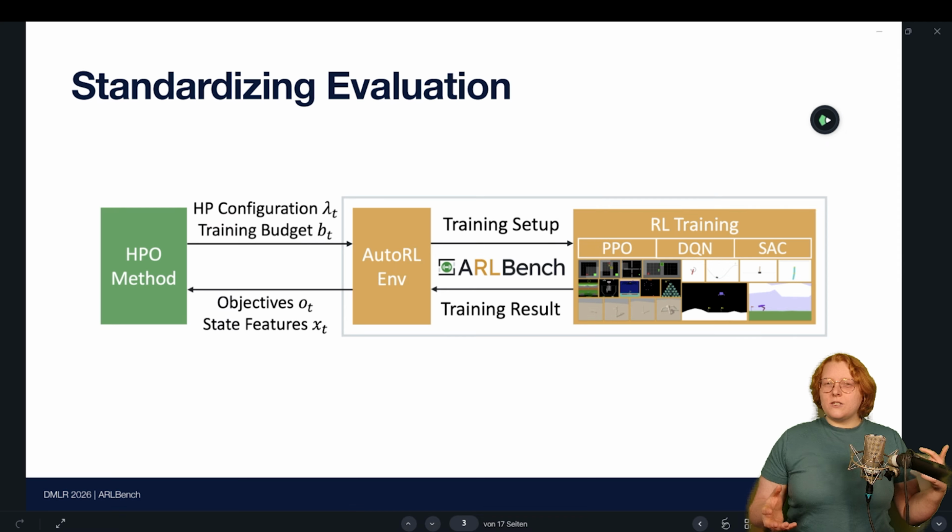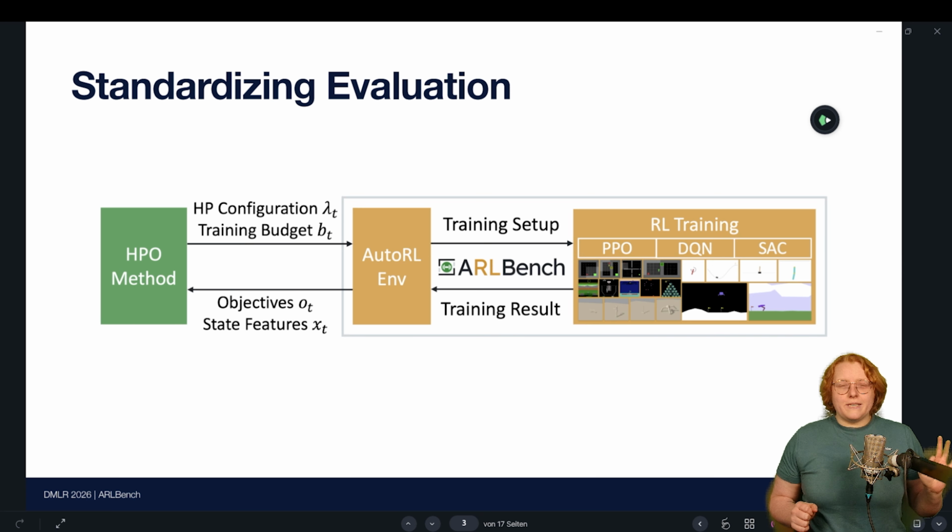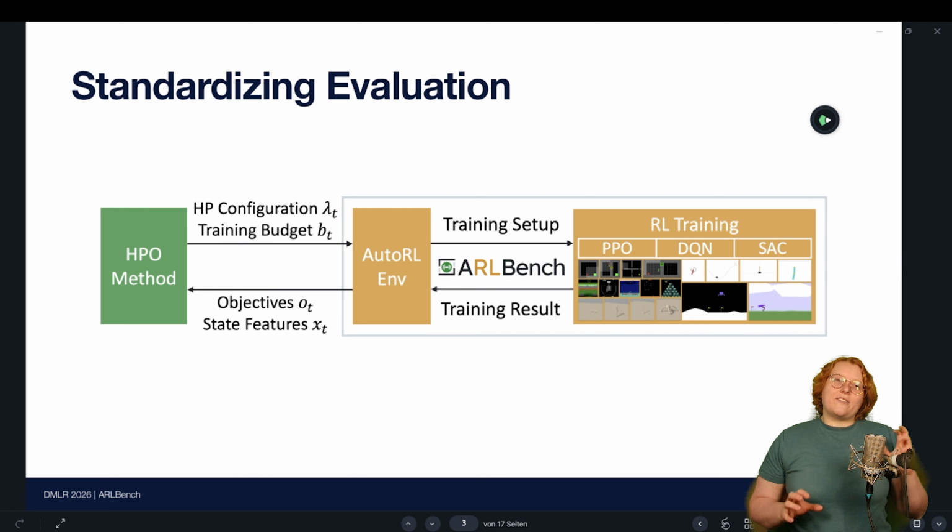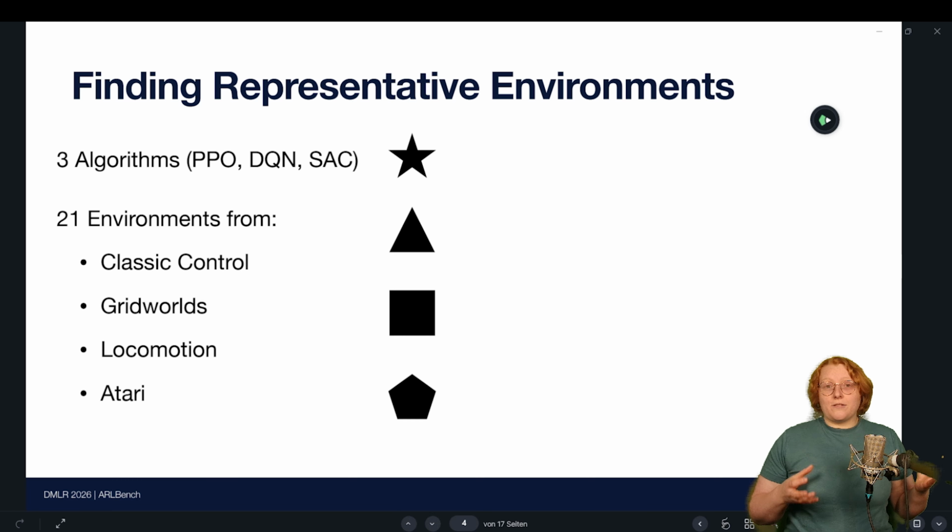So which ones do we actually pick? Well, this is something really interesting we did. We attempted to actually find a representative subset of environments that would be enough to test an optimization method, and then we can expect it to perform really well on all environments within our scope. So what was the scope? The scope of evaluation were the 3 algorithms I just talked about, PPO, DQN, SAC, and then 21 different environments from classic control, grid worlds, locomotion, and the ALE.